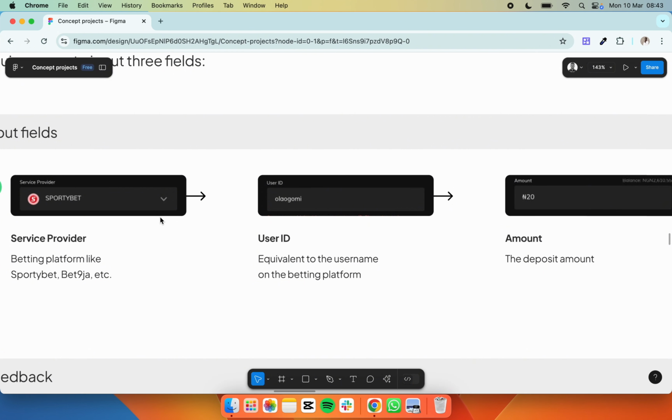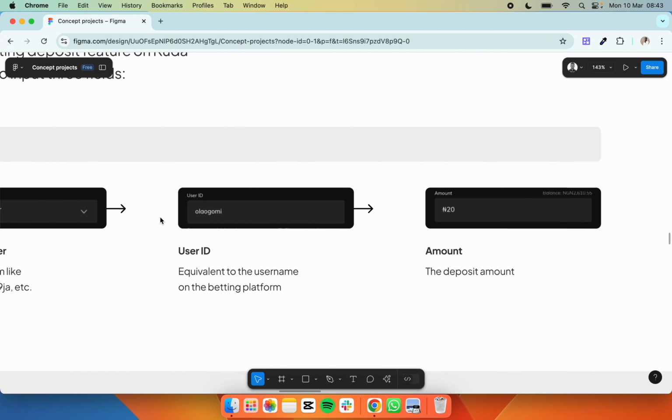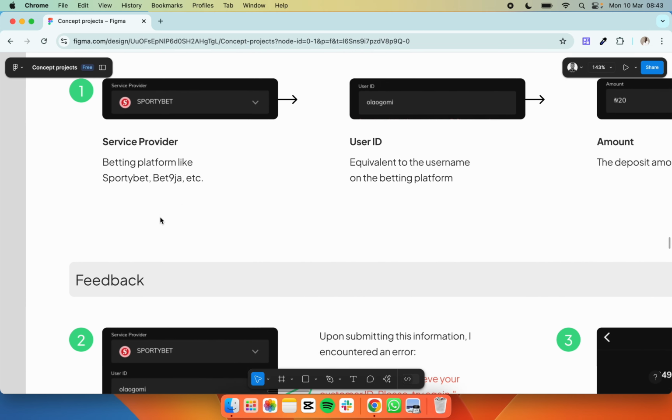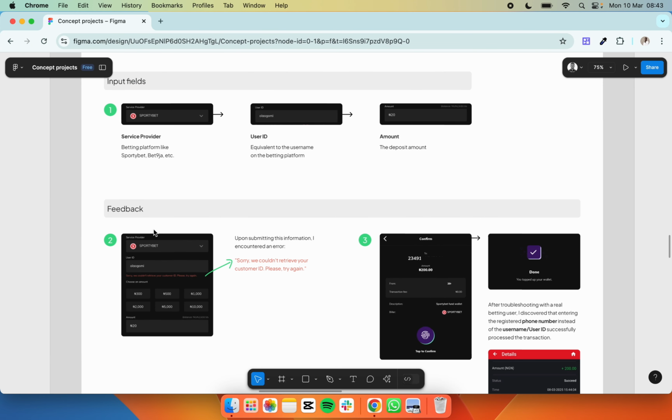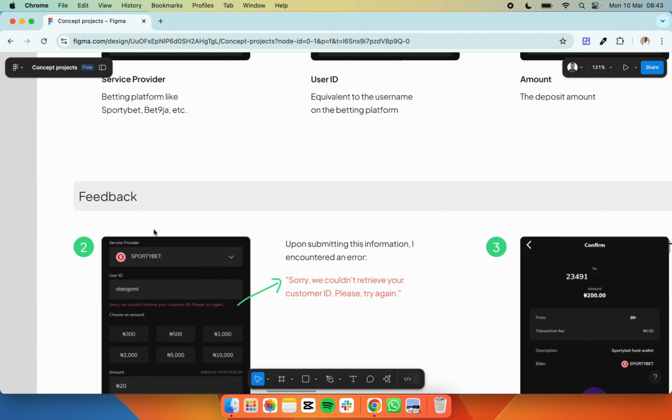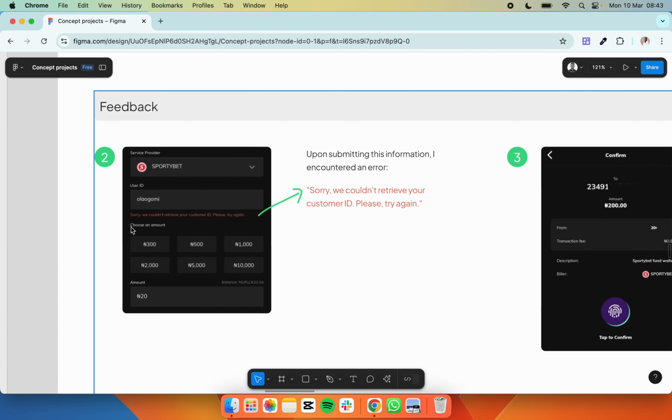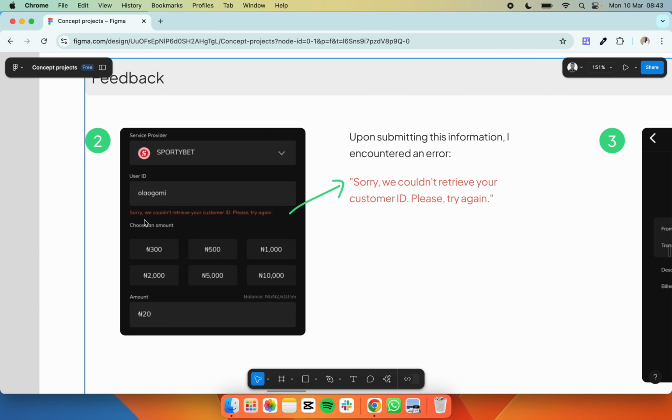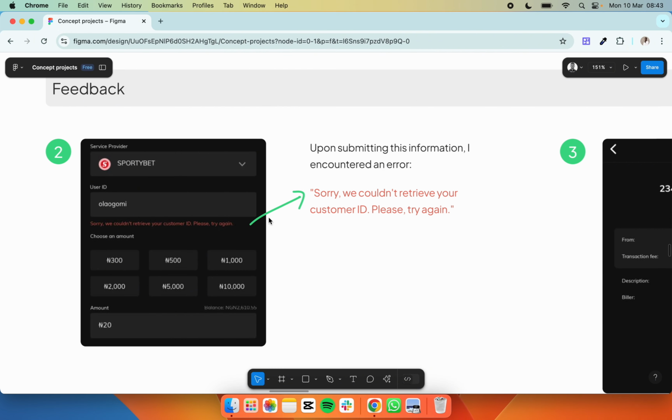This is equivalent to the username on the betting platform, and the amount to deposit. After inputting everything, I got feedback. One of the major problems was: "Sorry, we couldn't retrieve your user customer ID. Please try again." I was wondering what could have gone wrong.